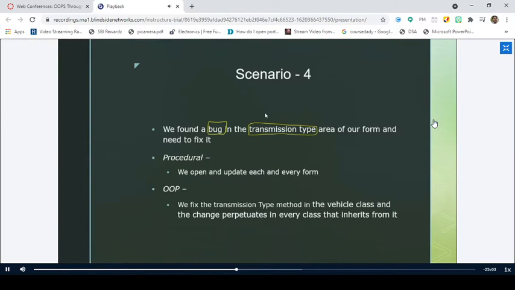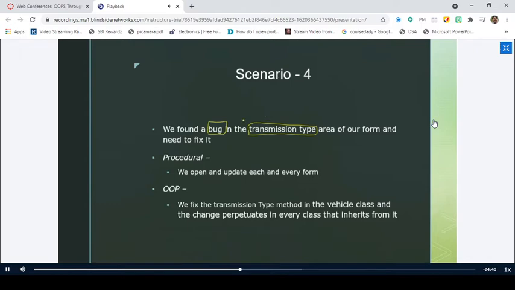What is the transmission type? Vehicle class. Are you listening to class?